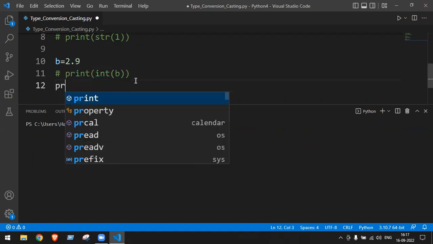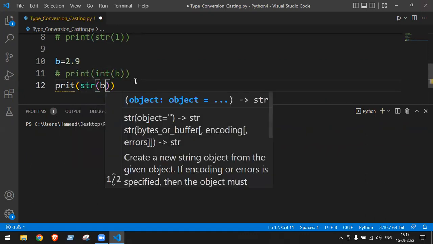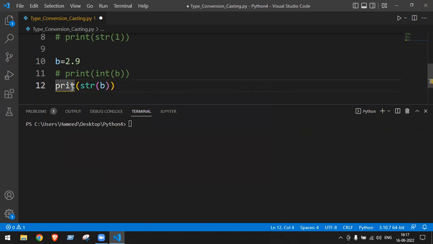Can we convert into string? Print str of b. So what is the answer of this one? I am converting the float value into string. Will the value be same or changed? Same.